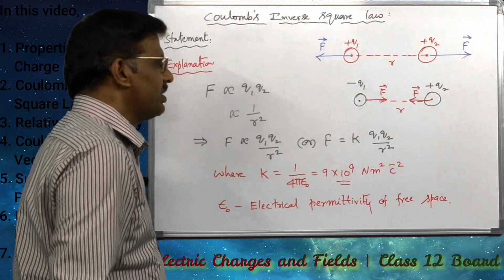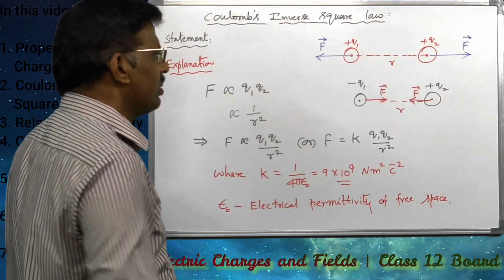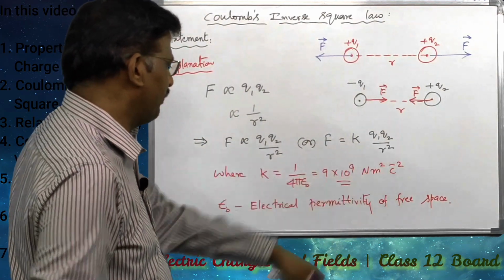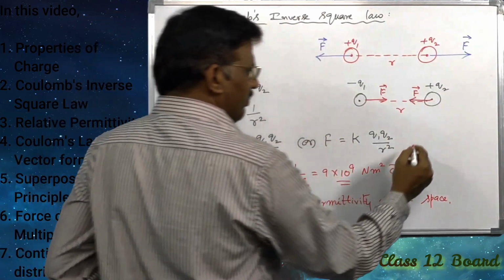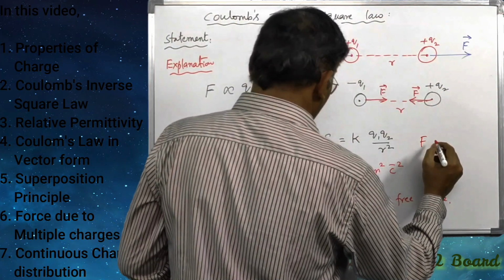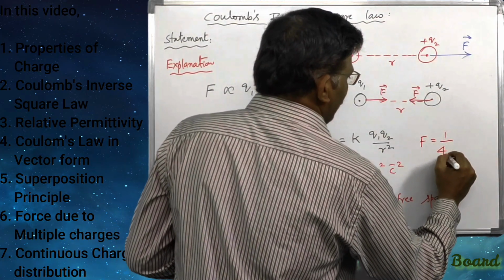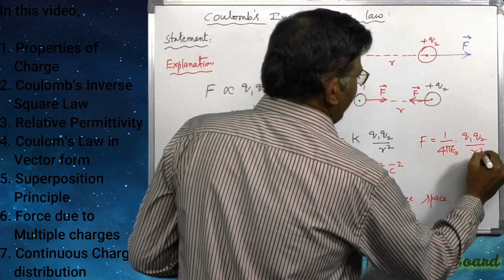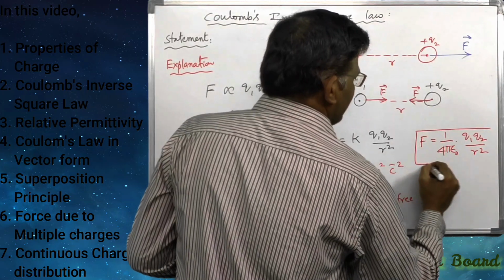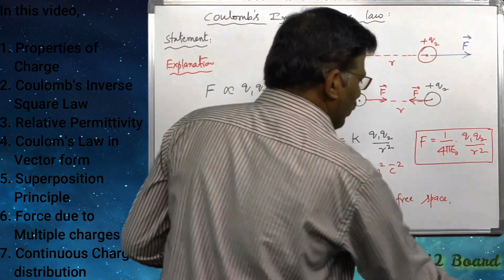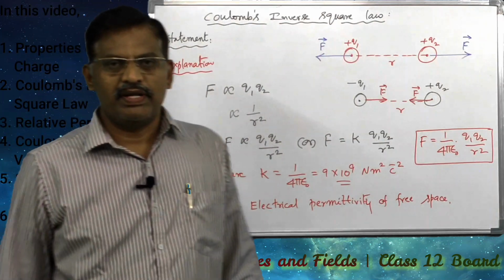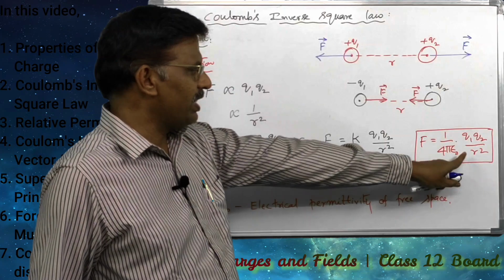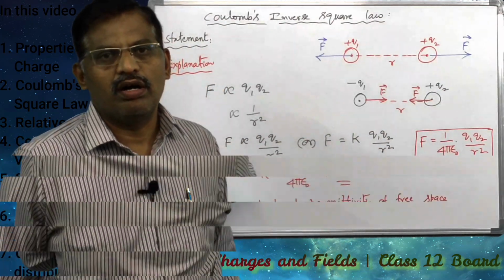When two charges are separated at a certain distance, say r, in air or vacuum, this is the force F. So finally we can write the force of attraction or repulsion as 1 divided by 4 pi epsilon naught into Q1 Q2 divided by R square, the electrostatic force of attraction or repulsion between the two charges when they are separated in air or vacuum at a distance small r.